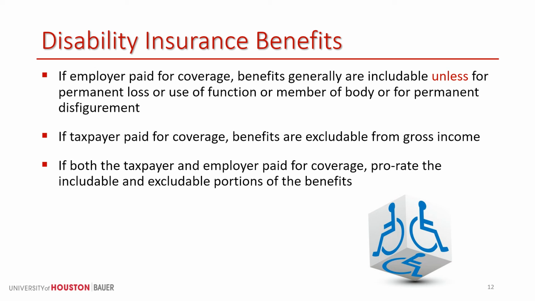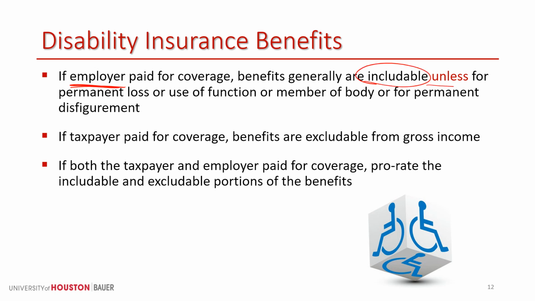Last here we have disability. Disability benefits can be included or excluded, and it's going to depend on the nature of the underlying disability as well as who paid for the coverage. We start off with the assumption that the employer paid for the disability coverage. Generally, if it's a minor injury that this employee has suffered, it's going to be includable.